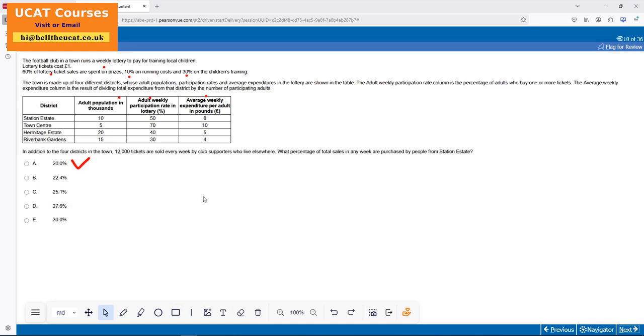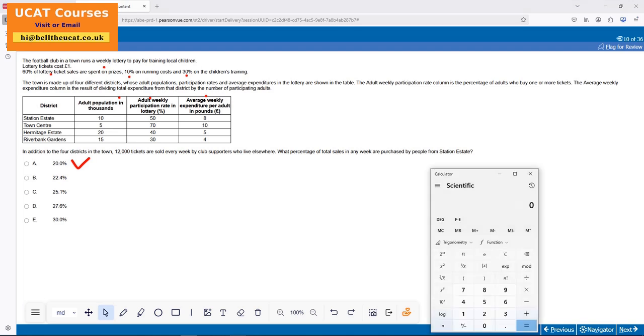Ready? Okay, moving on. In addition to the 4 districts, 12,000 tickets are sold every week by the club. Whoa, so that means what percentage of the sales are people by station estate? Station estate, 50%, 5,000, 4,000. So 50% of 10,000 is 5,000. 5,000 times by 8, do I have 40,000?